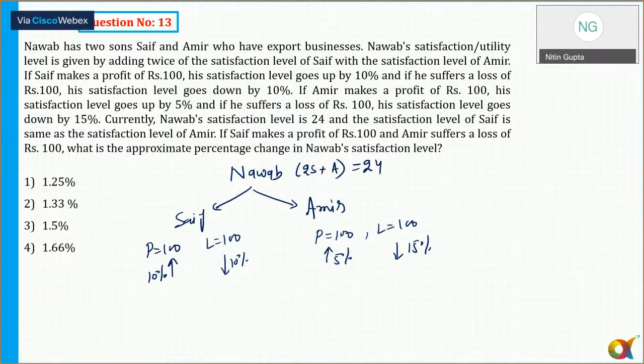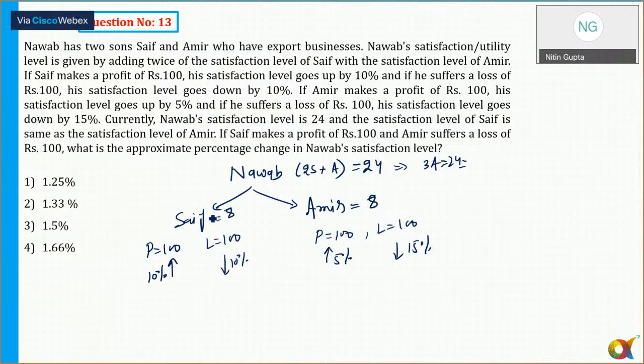Currently, Nawab's satisfaction level is 2S plus A is equal to 24, and the satisfaction level of Saf is the same as the satisfaction level of Amir. So I can say that 3A is equal to 24. So A is equal to 8. So presently, Amir's satisfaction level is 8 and Saf's satisfaction level is 8.